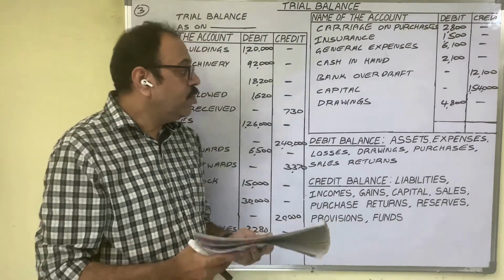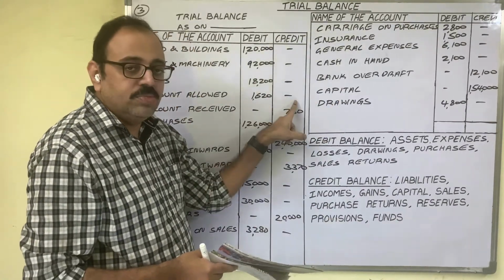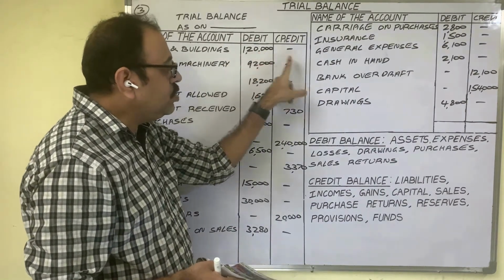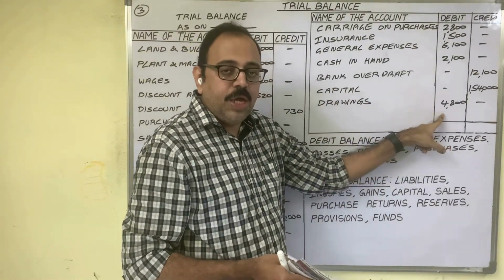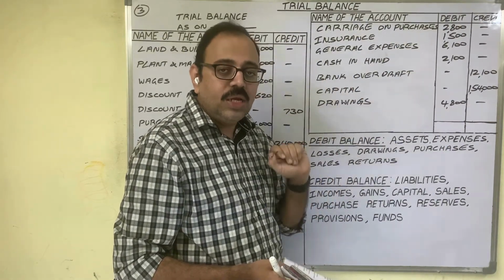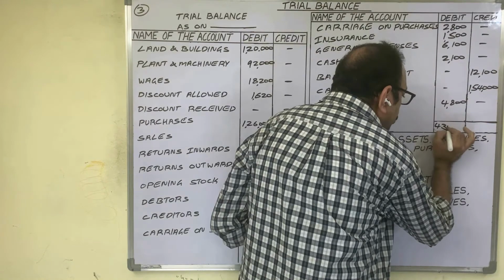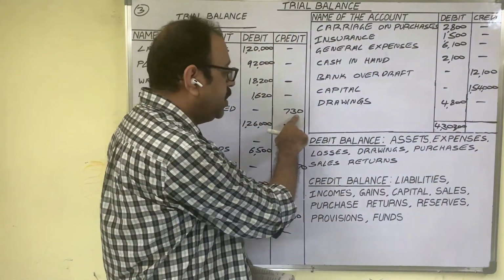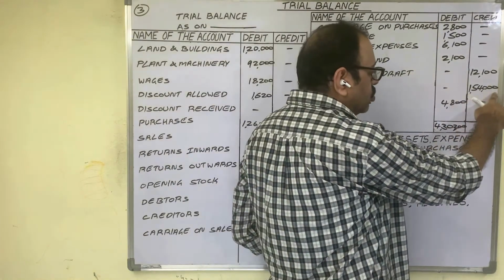Finally, we have to put the totals of two columns. Debit column total from 1,20,000 rupees to 4,800 rupees. All these debit amounts we have to add, and the total is 4,30,200. Credit column total from 730 to 1,54,000 rupees.